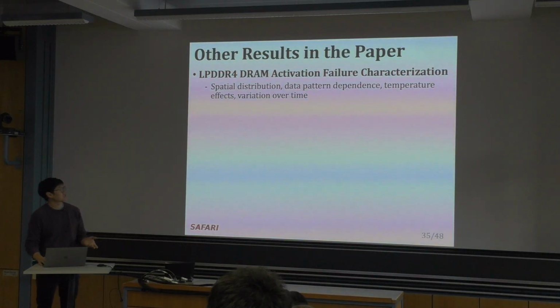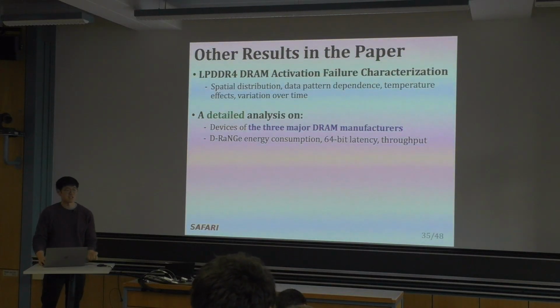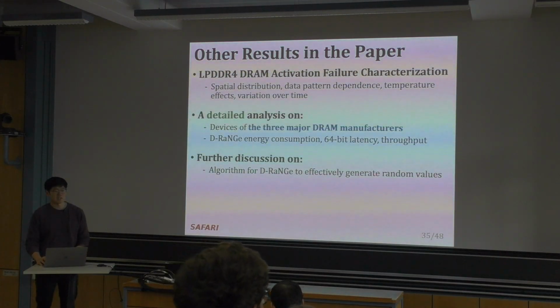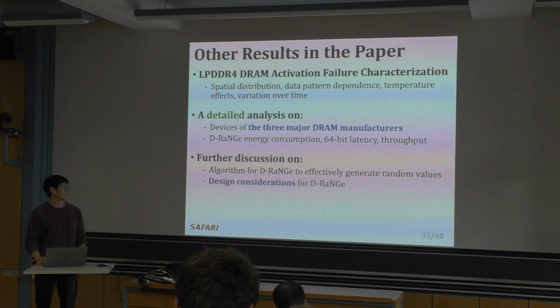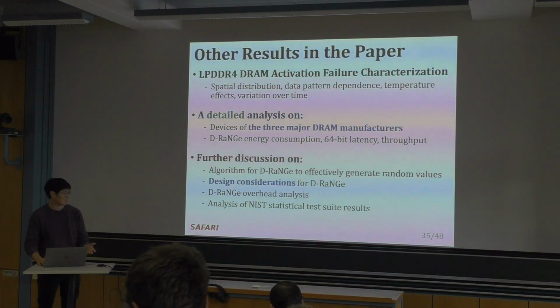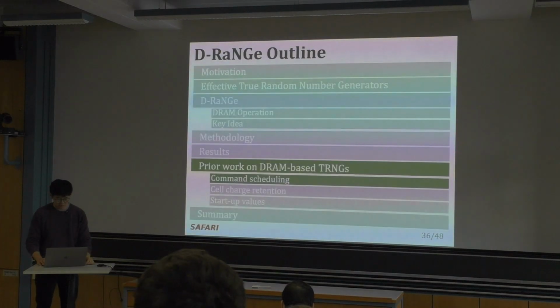This includes spatial distribution, data pattern dependence, temperature effects, variation over time, and also a detailed analysis on devices of the 3 major DRAM manufacturers, energy consumption, the latency and throughput, and a further discussion on the algorithm for D-RaNGe to effectively generate random numbers, and design considerations for D-RaNGe, overhead analysis, and also further analysis on the NIST statistical test suite. Also a detailed comparison against prior work.